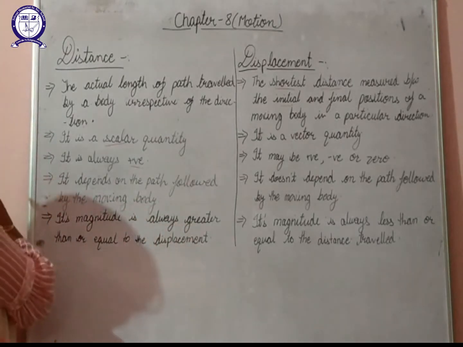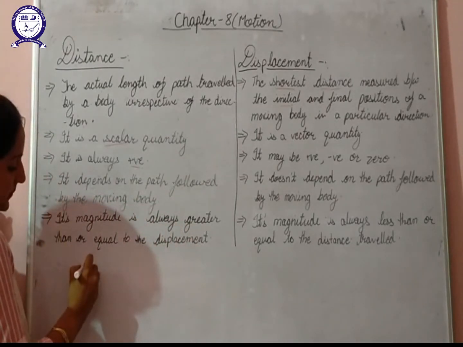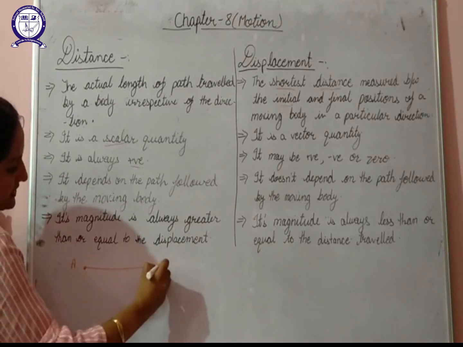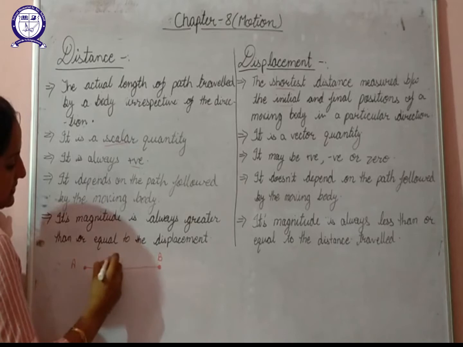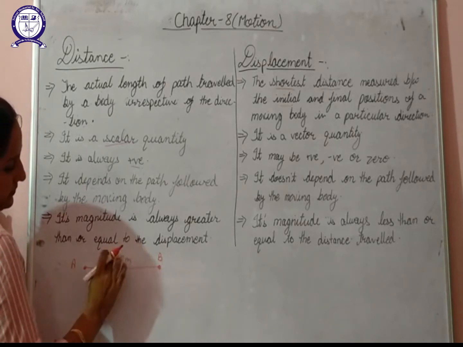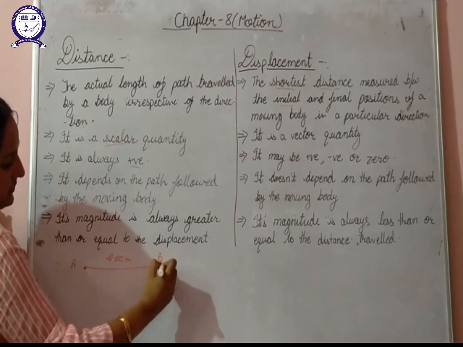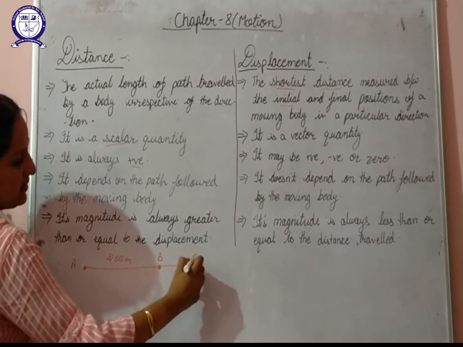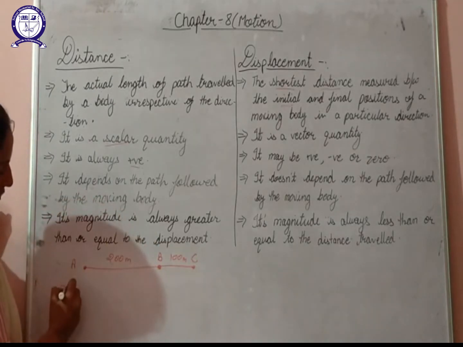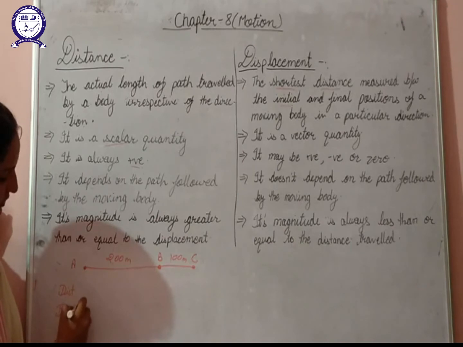Let's consider this thing with the help of an example. Suppose a body starts its journey from point A, reaches to point B after covering a distance of, let it be, 200 meters. Then from B to C, covering a distance of 100 meters. So we'll try to calculate the value of distance and displacement of the body.